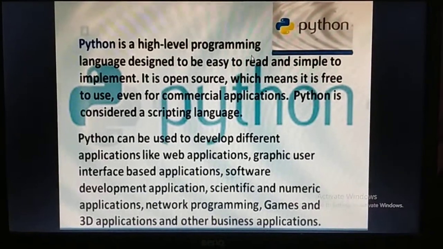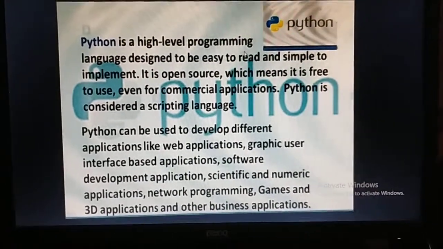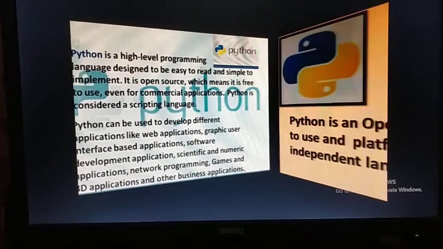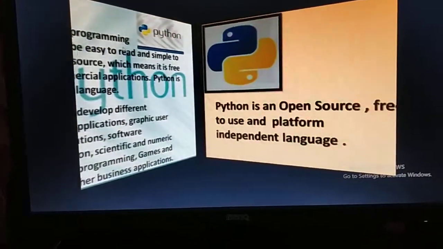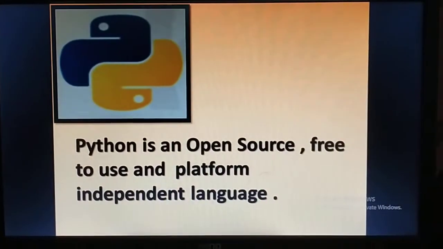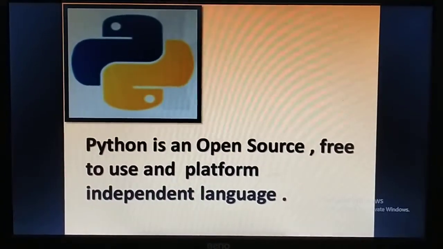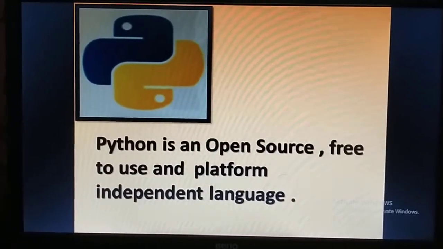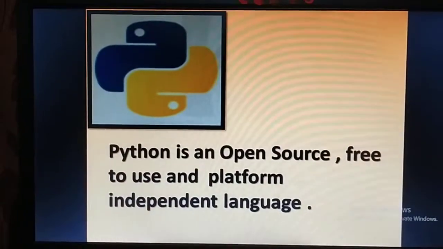This is very popular because it is very easy to learn. First of all, Python is open source. It means free to use, and it is a platform independent language.